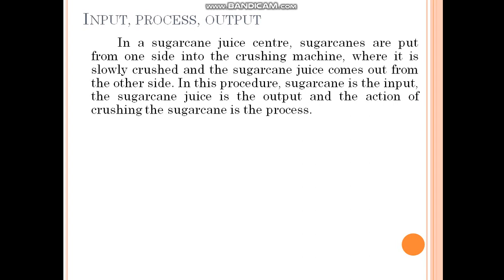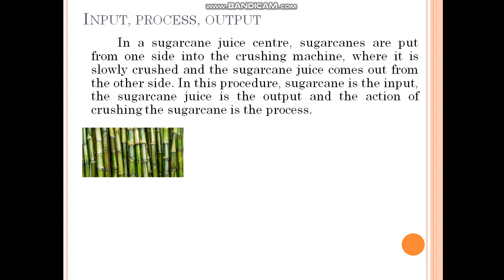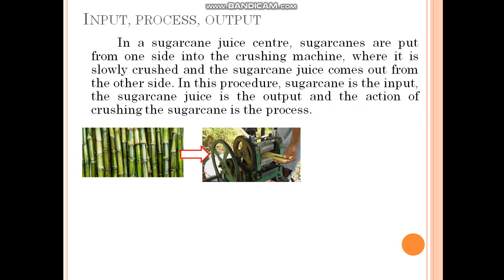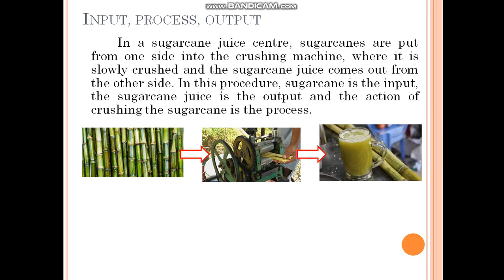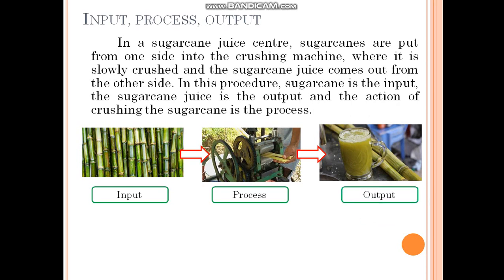In our computer, first we see the picture. This is the sugarcane. Sugarcane enters into the machine, that is crushing, and last we get juice. This is the output. Input means sugarcane, process means crushing, and output means juice. This is the best example for input process output.